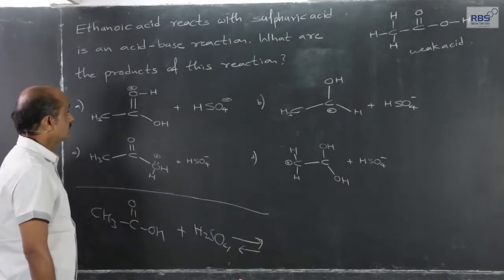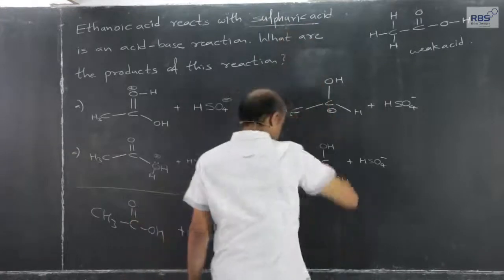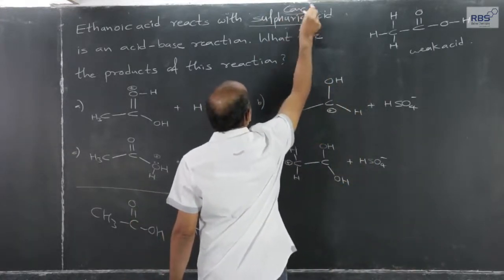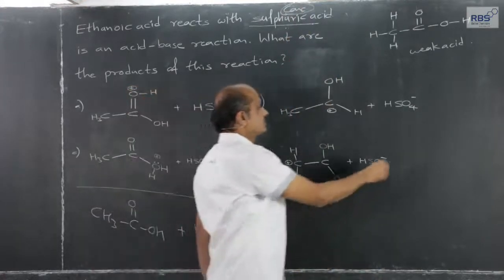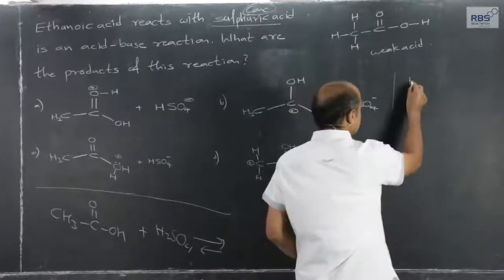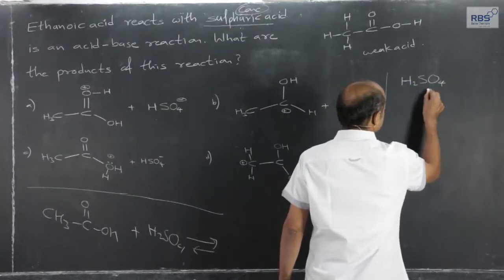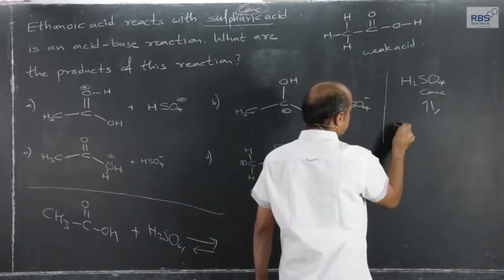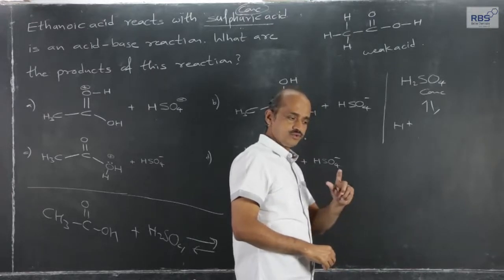which should be correct. They should have mentioned sulfuric acid as, let me write it here, concentrated, because only if it is concentrated H2SO4, then H2SO4 acts as if it is a monobasic acid, as if one molecule gives one free H plus ion.